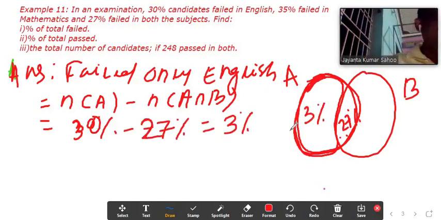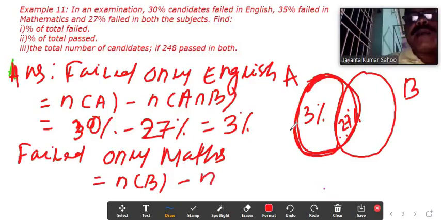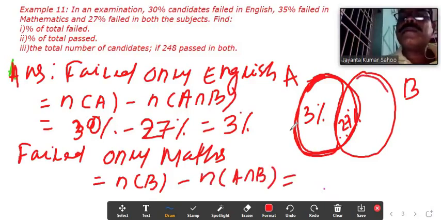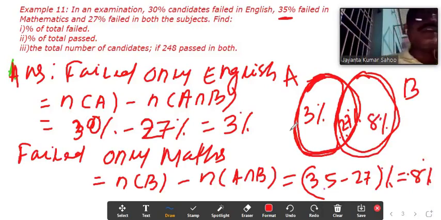And failed only mathematics equal to cardinal of B minus cardinal of A intersection B. Total it is given 35%, so 35 minus 27% equal to how much percentage we got? It is 8%.